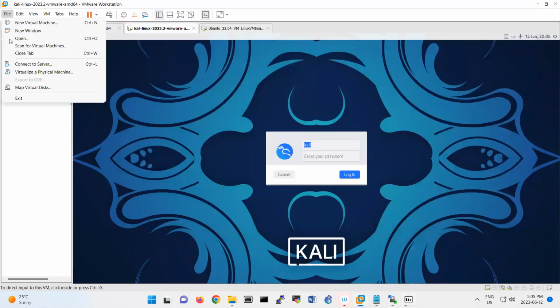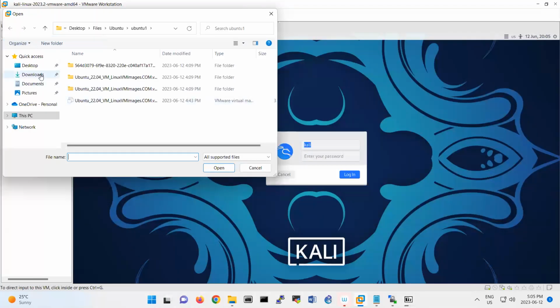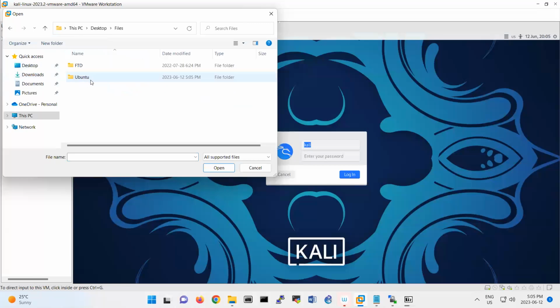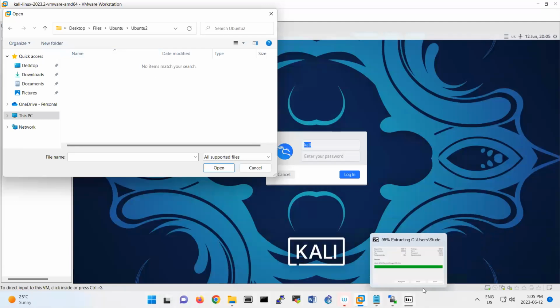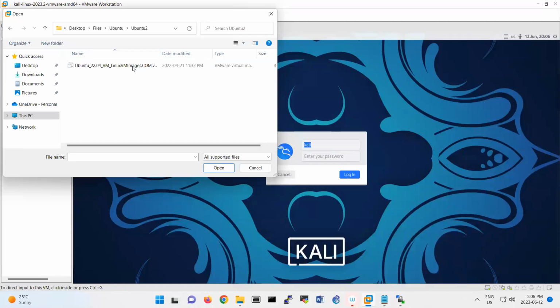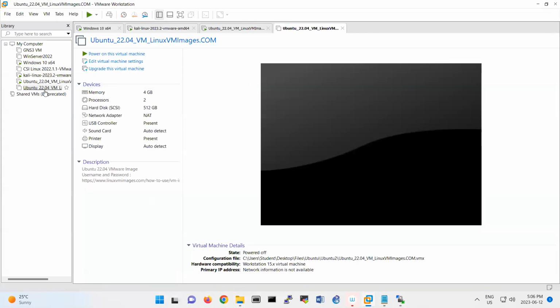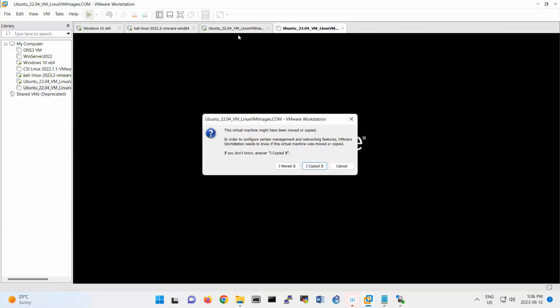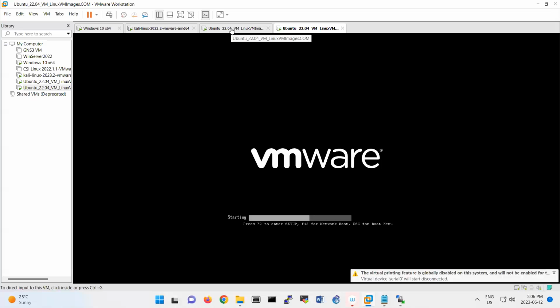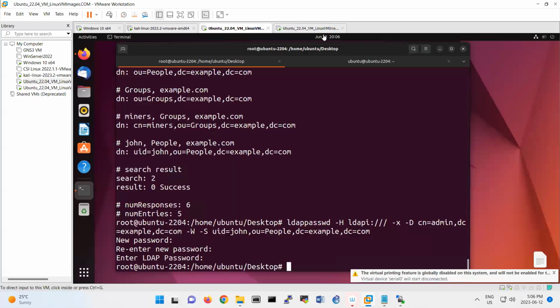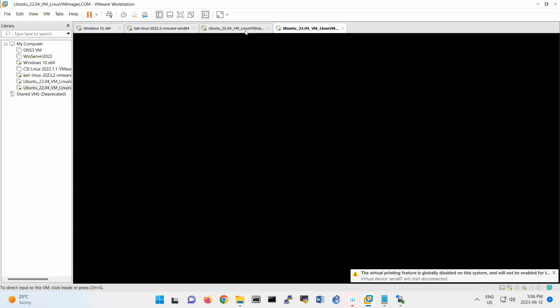Then you can open the file in the second Ubuntu. It's going to show up here. That file, yeah, extracted. So that means this Ubuntu is our client, like what we did for Active Directory. This is server, this is client.